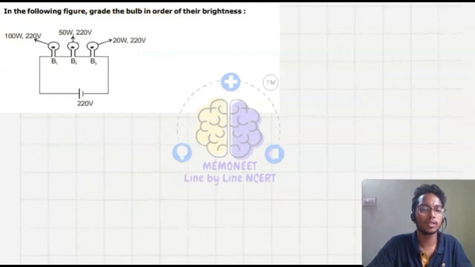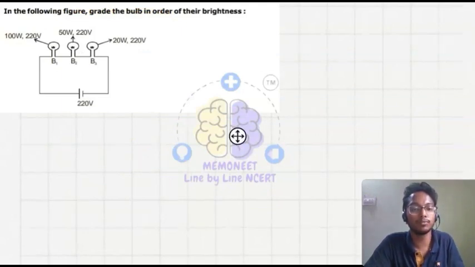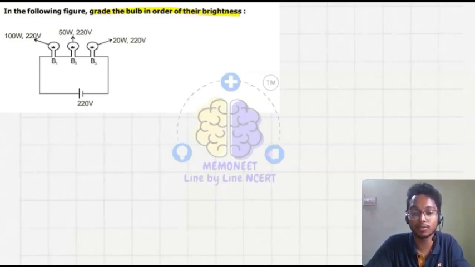So in this question it is given that in the following figure, grade the bulbs in order of their brightness. These types of questions often come in the exam. Okay, and it's a favorite question, because you have to think about these questions, analyze, and apply common sense here. So which bulb will glow brighter? The bulb which has maximum resistance.